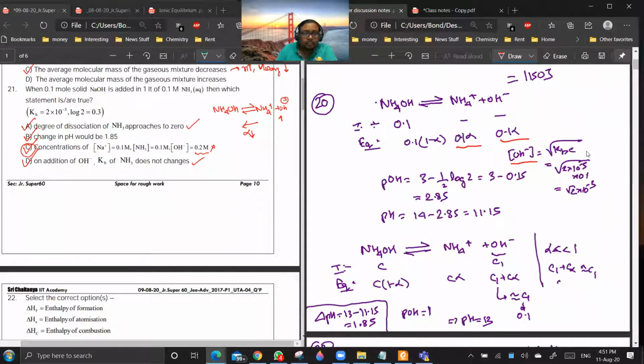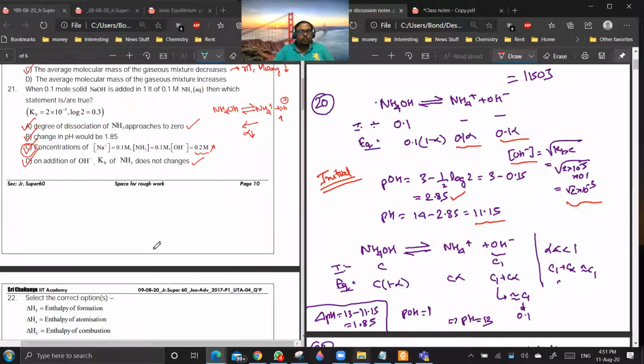Right? Yes, sir. Initially, when you have not added OH minus to the solution, before addition of OH minus from NaOH, the OH minus will be decided by the dissociation of NH4OH. So it will be root of Kb into C, which is root 2 into 10 power minus 3. So pOH is 2.85 and pH will be 11.15. Are you getting a point?